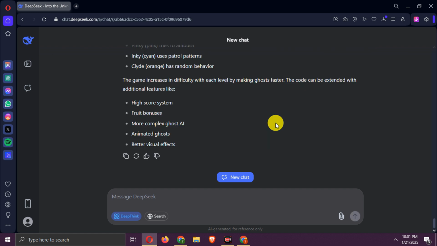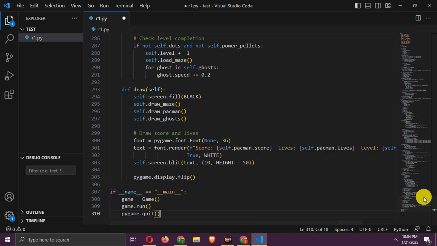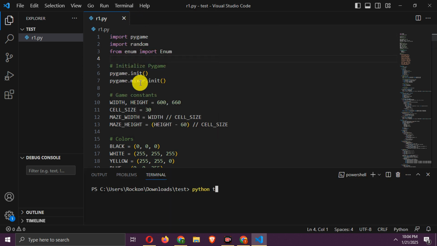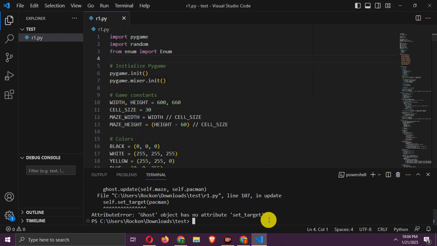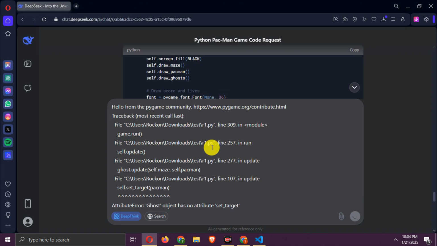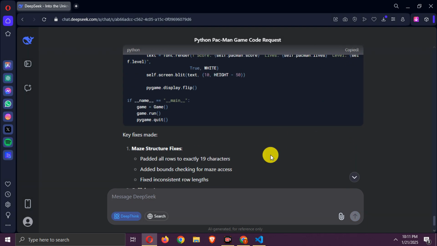Code is generated. Let's try it. It is getting errors. Let's ask for a fix. Well, after 2 errors, I am able to get a working code.